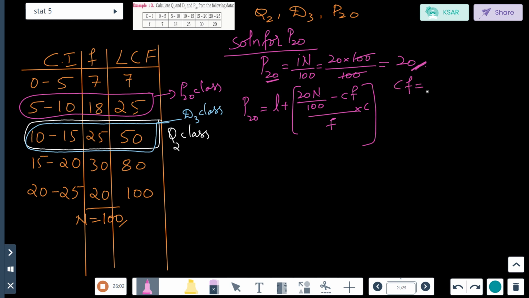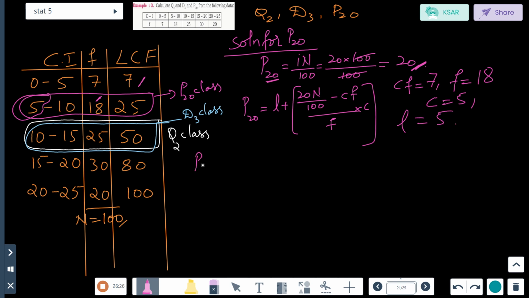Now CF will be the preceding frequency, which is 7. CF is 7. F is here, 18. C will be 5. What will be L? L is here. Can you see? L is 5.